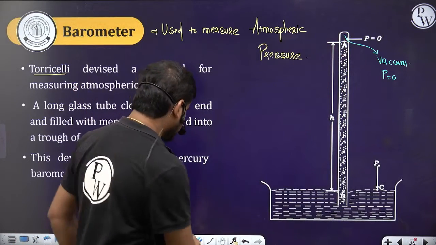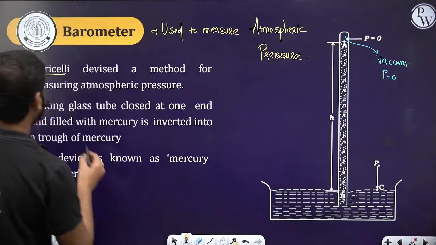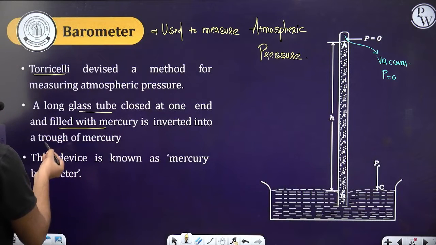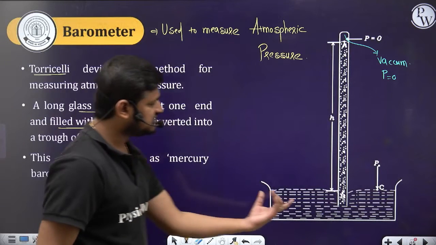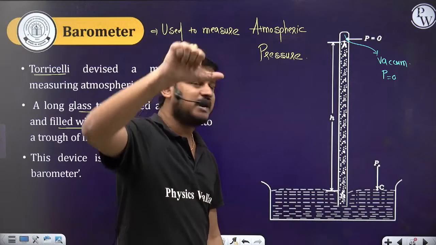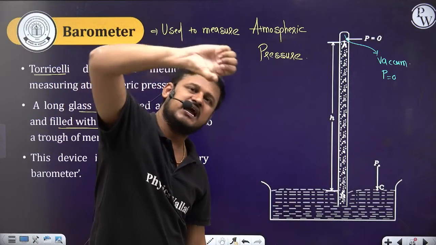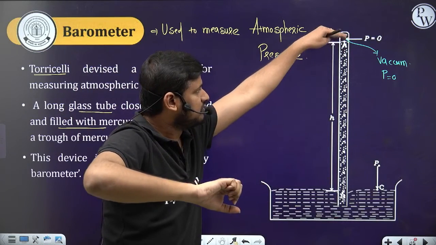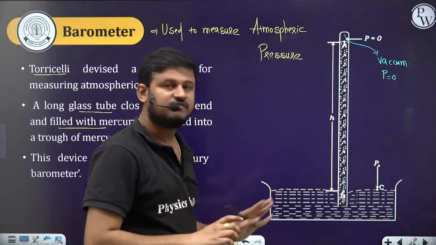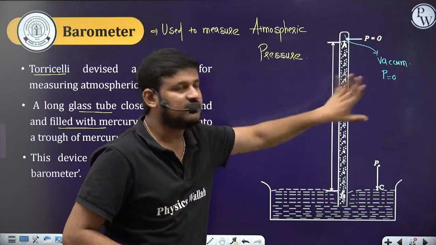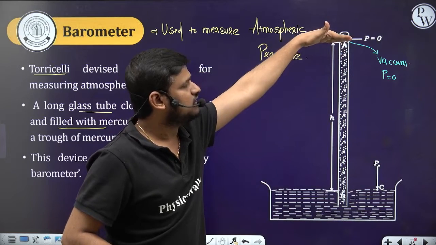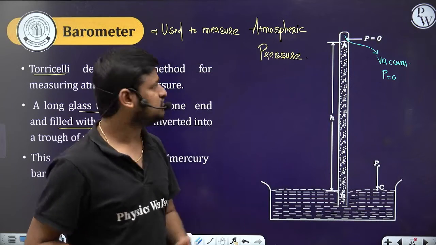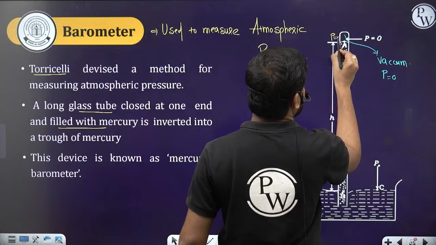Getting clear guys? Understood? So a long glass tube closed at one end and filled with mercury is inverted into a trough of mercury. So this is a trough of mercury. We place the long tube, fill it with mercury, close one side with the thumb, and then place it inside the trough. Some mercury will come down, and after some time a vacuum is created. Whatever the mercury level is, that we measure. Clear? Understood? So here the pressure is going to be 0.